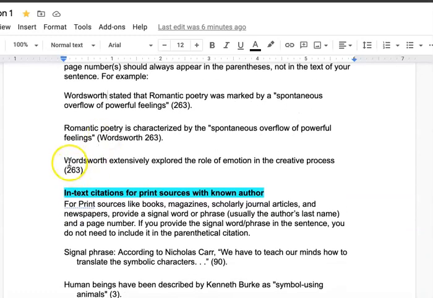So this is another one as well. This is a paraphrase. Wordsworth extensively explored the role of emotion in the creative process. And again, we have our page number and our period outside of the parentheses.